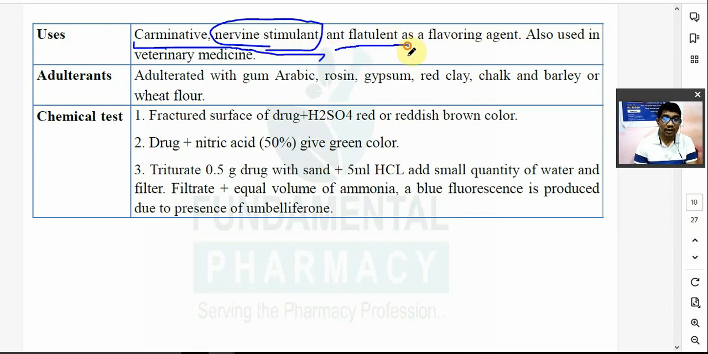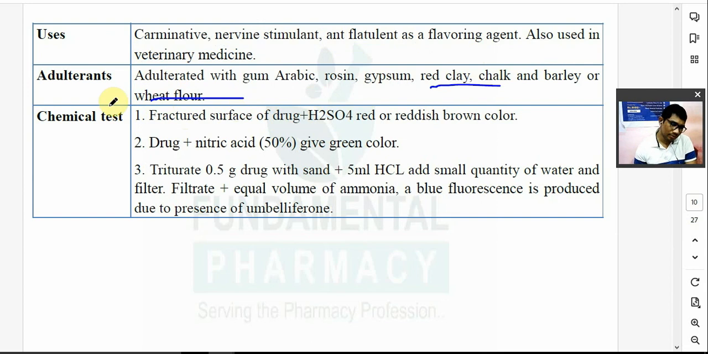It is an anti-flatulent. What is anti-flatulent? It removes gas from your stomach. It is a flavoring agent, also used in veterinary medicine. What is its adulterant? It is adulterated with gum arabic, rosin, gypsum, red clay, chalk. A question came on this once: red clay, chalk, or barley or wheat flour are used as adulterants for the following.